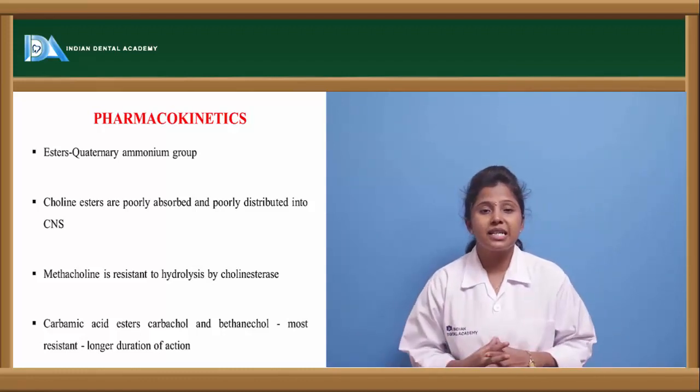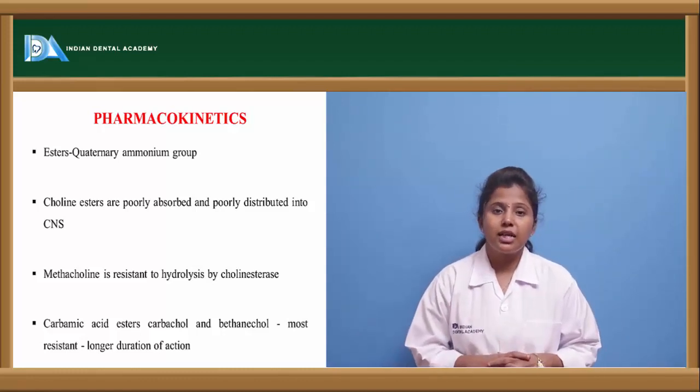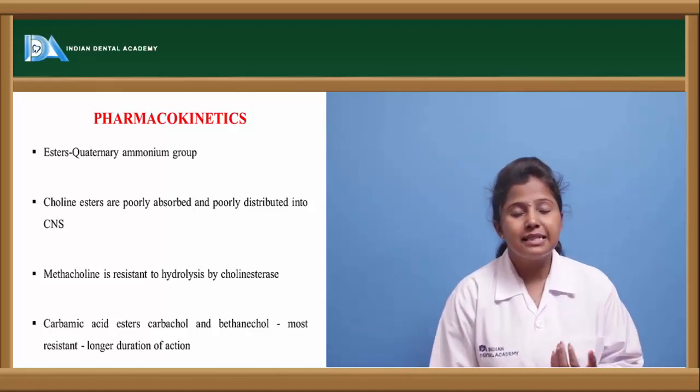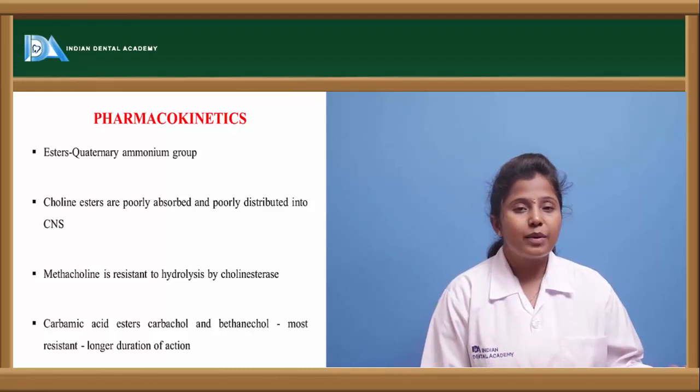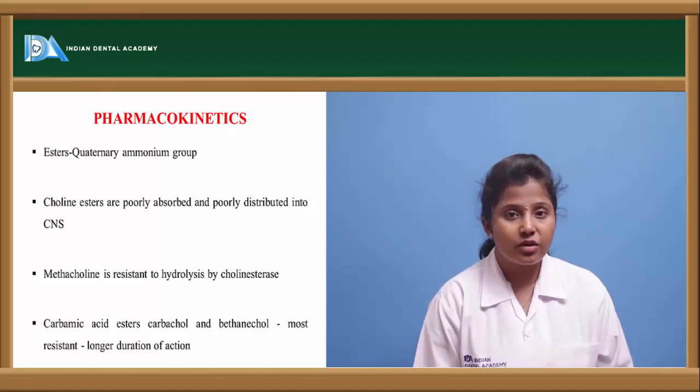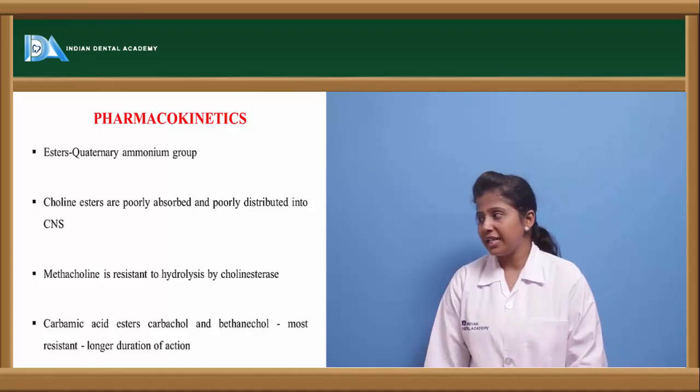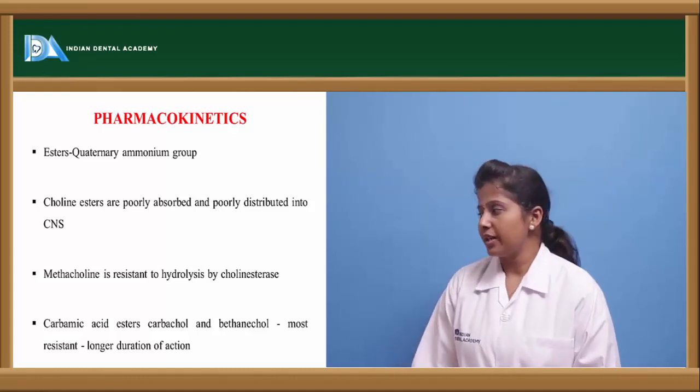So all these are esters of quaternary ammonium compounds, and that is the reason they are easily hydrolyzed by the enzyme called acetylcholinesterase, and that is the reason they are poorly absorbed in the GIT as well as into the CNS also.